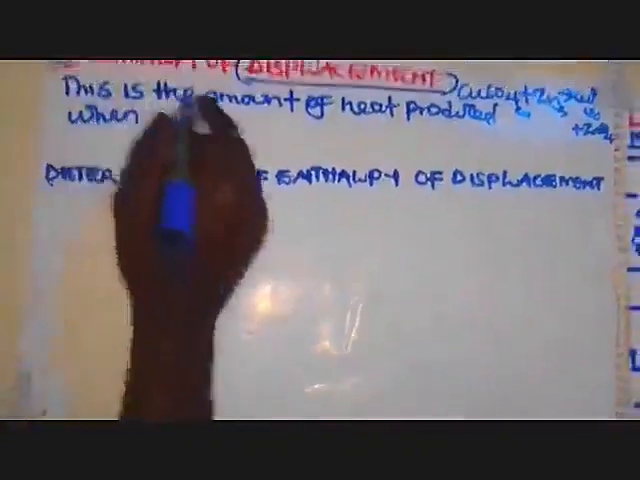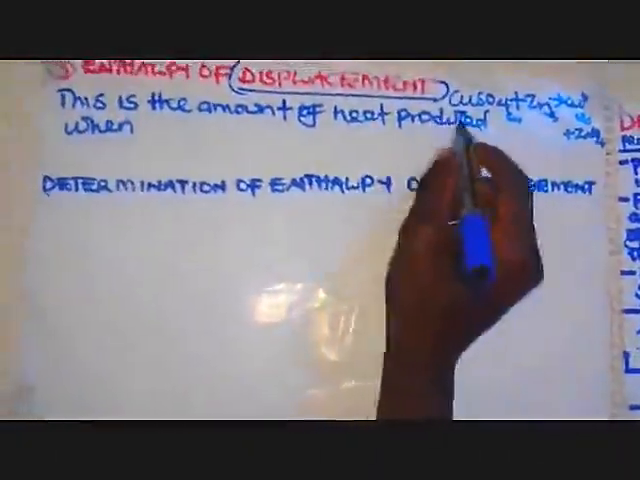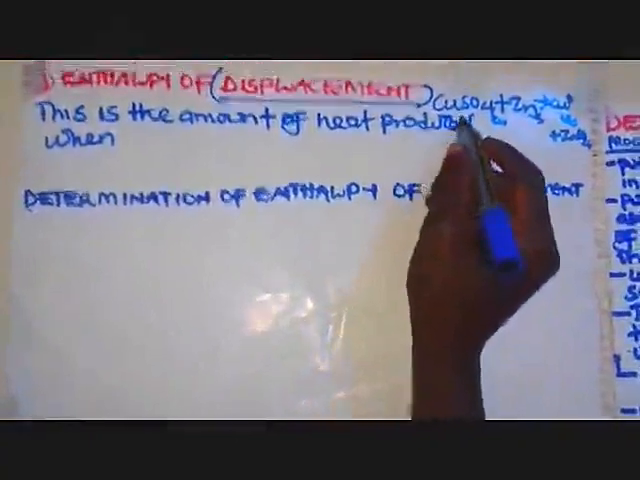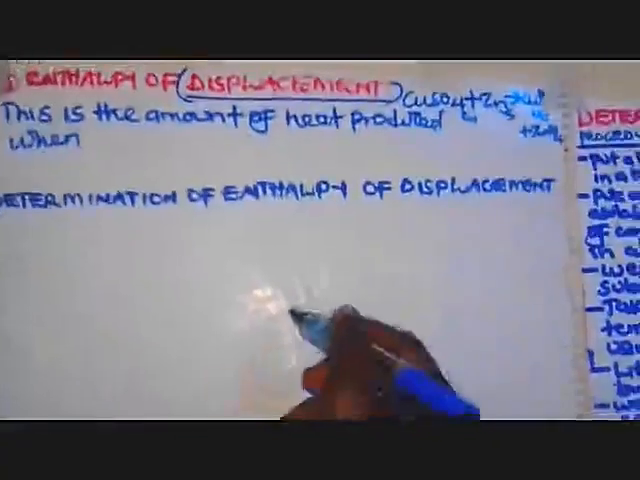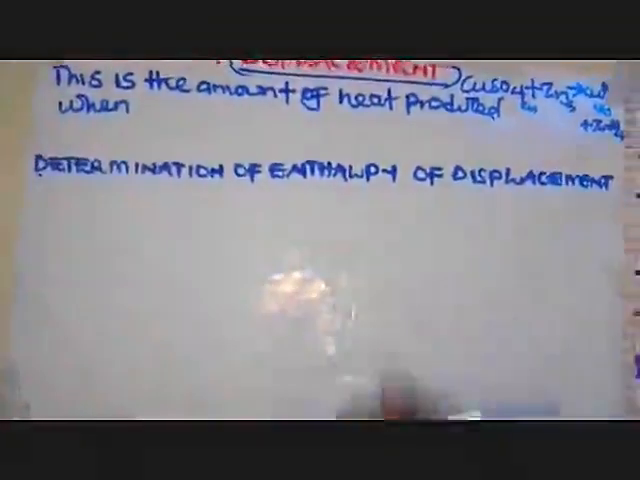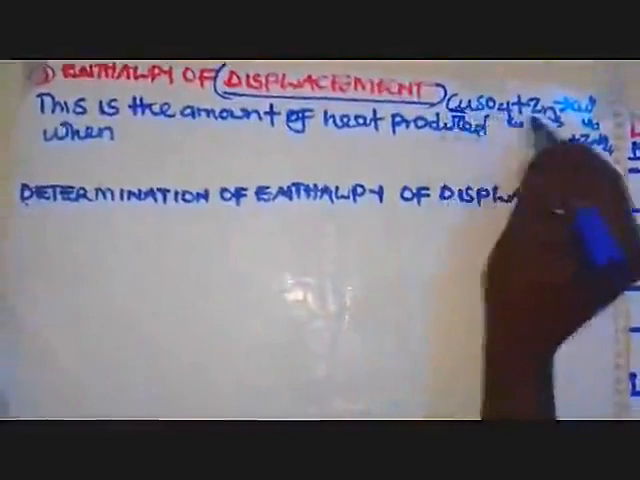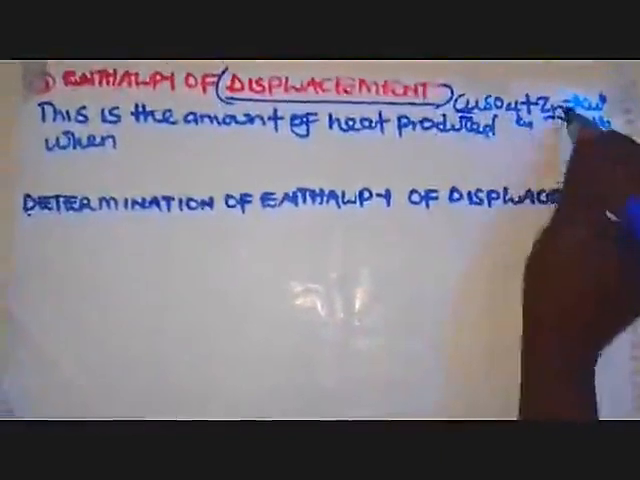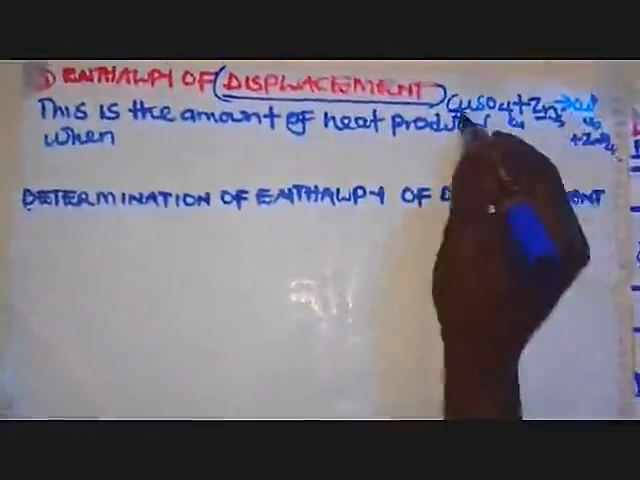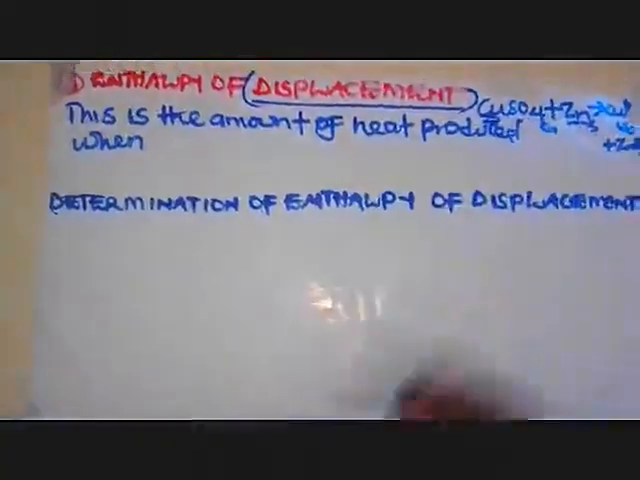So we are saying enthalpy of displacement is based on the ability of a more electropositive element replacing a less electropositive element. We are using an example of copper and zinc, copper being lower, zinc being higher. So we see zinc replacing copper. It can even be iron.